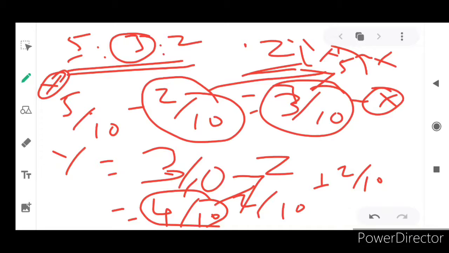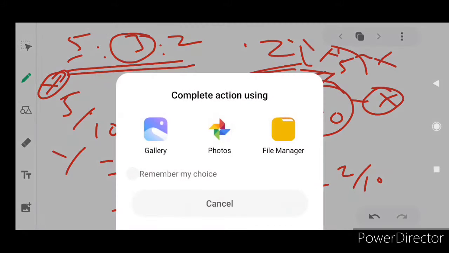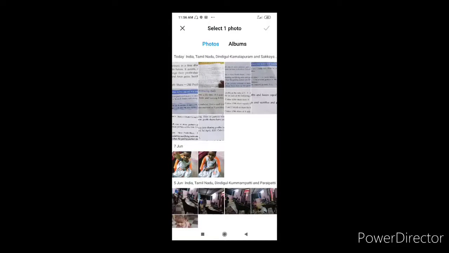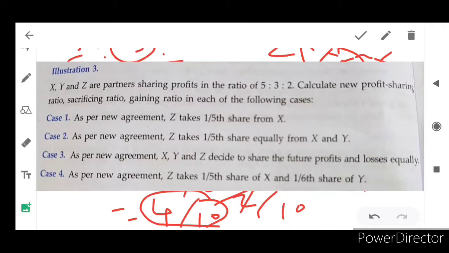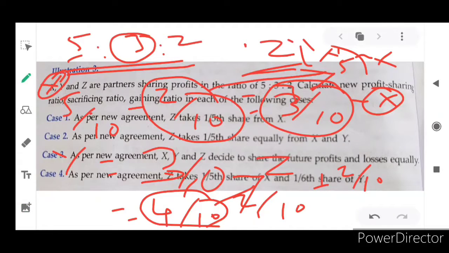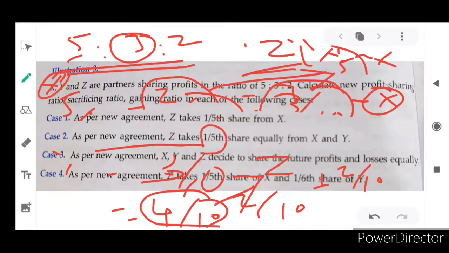And second situation, let's discuss the second situation, because they have given 4 situations in the problem. Let's see what they have given in the second situation. As per the new agreement, Z takes 1 by 5th share equally from X and Y. Before, Z took 1 by 5th from X only. Now Z is going to take from Y also. Let's discuss it in detail.